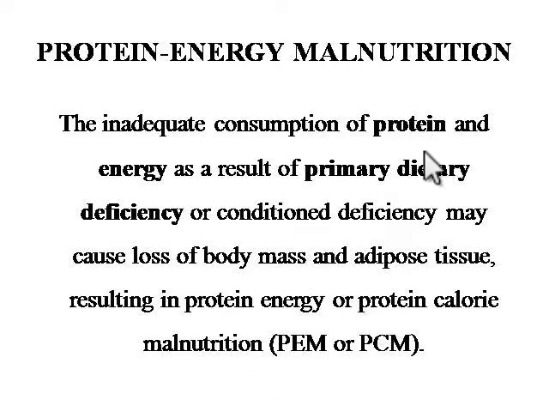So it is nothing but the deficiency of protein and energy in the body due to a primary dietary deficiency. So any deficiency which is causing these two to be consumed inadequately is known as protein energy malnutrition.